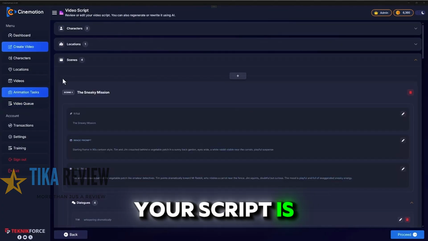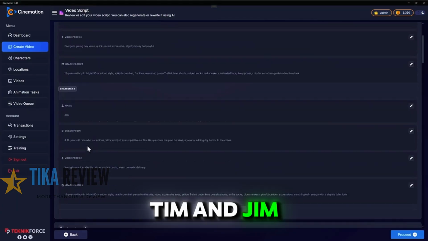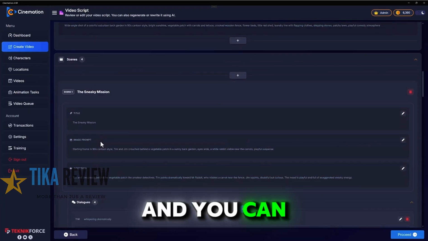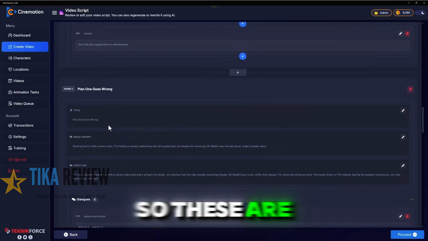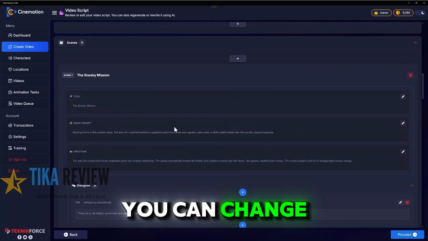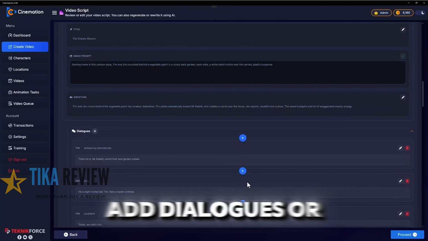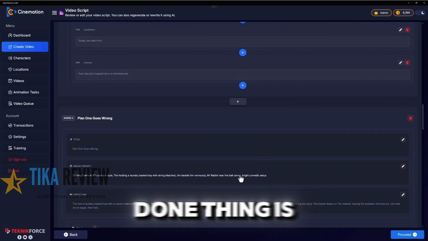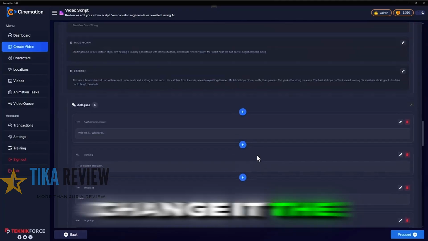There we have it. Your script is ready. You can see the characters at the top, Tim and Jim, and you can see the locations, the back garden, and you can see the entire scenes that are a part of the video. So these are the scenes that are there. You can change anything you want just by clicking on it. You can even add dialogues or add shots and change the script any way you want. So this AI-done thing is absolutely adaptable. So go with the plan or just change it the way you want.